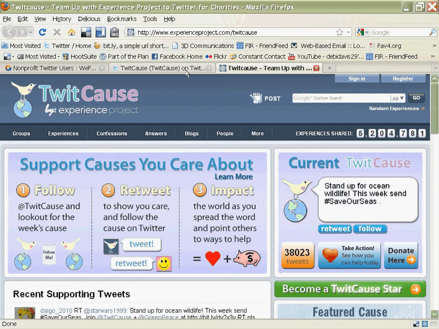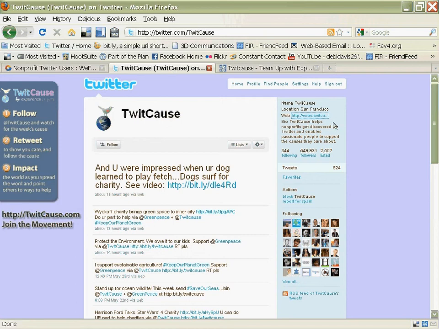But coming back to their news feed now, I also noticed that they're listed by 2,507 people. That means they're very popular. A lot of people are putting them on special lists, making it easy for them to filter and check the news feeds of TwitCause. So they must be adding a lot of valuable information. I like to take a look at who's listing them and what kind of lists they're being put on.